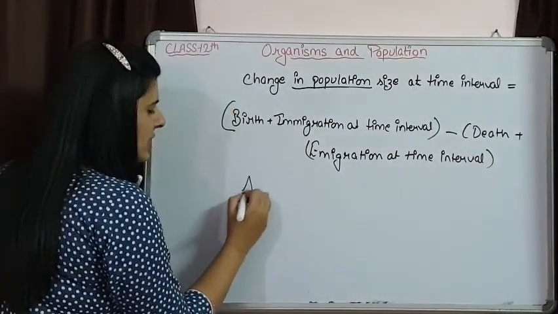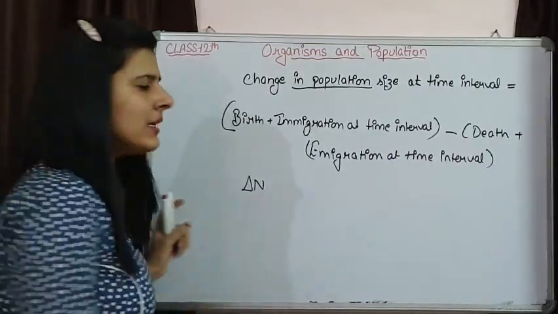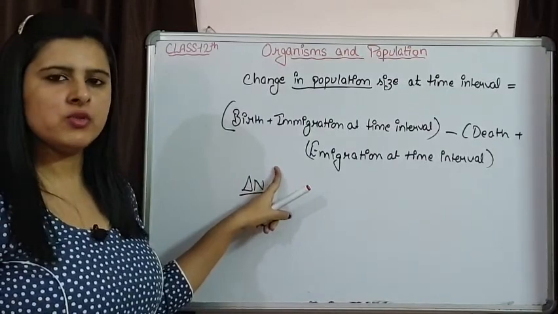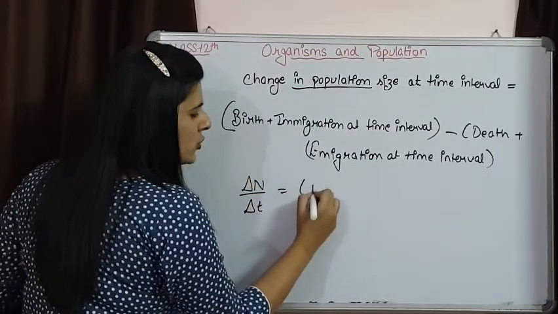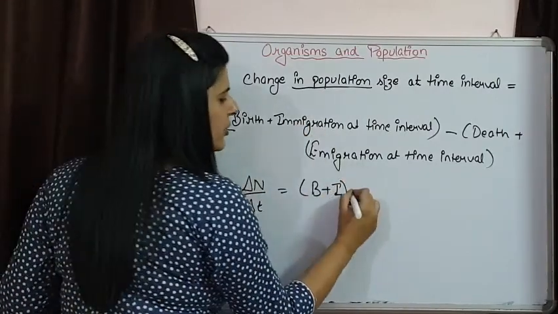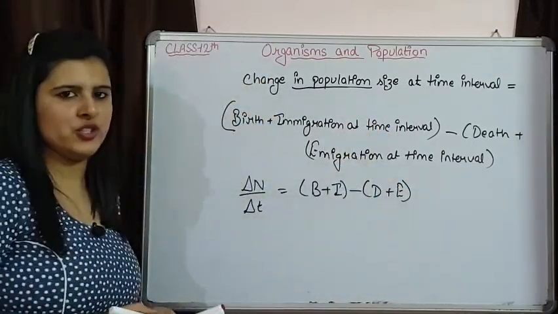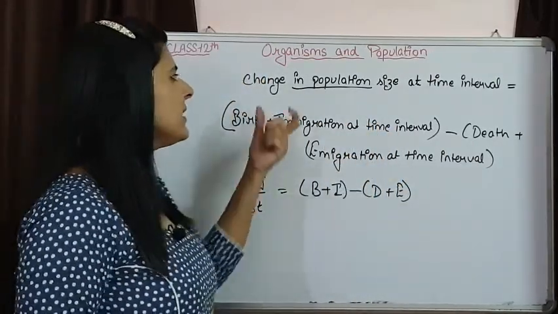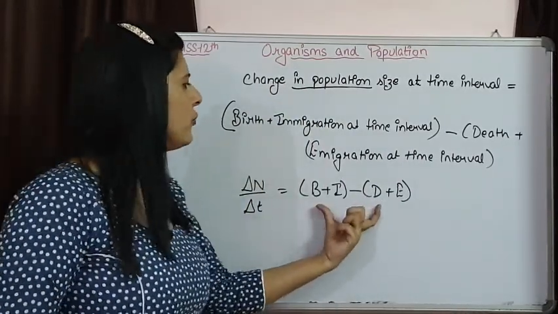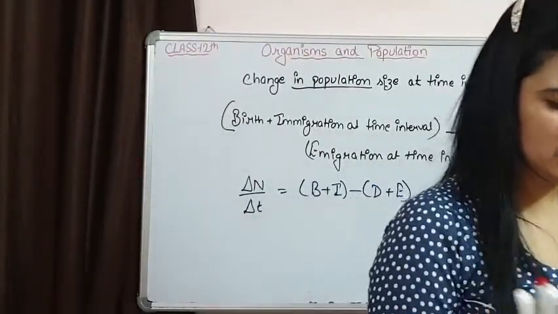Say we show the change in population over the time interval with delta t. This is the time interval, and this is the number of individuals changed in the population, that is going to be B plus I, B for birth, I for immigration, minus D for death plus E for emigration. This is how we are going to get the change in population size with respect to time, and these are the 4 attributes which are determining the change in population size.